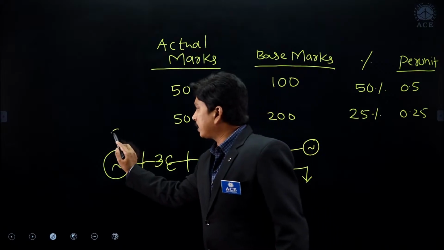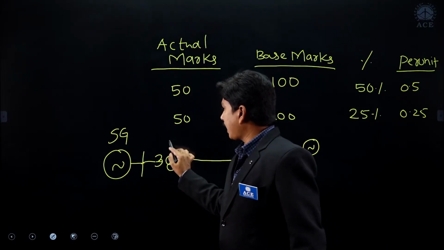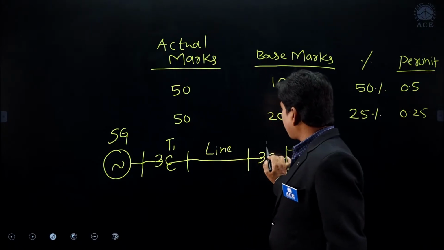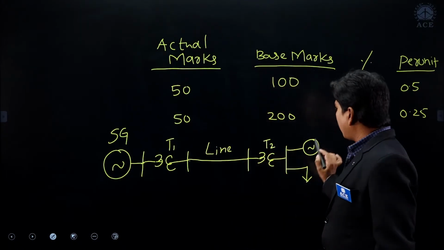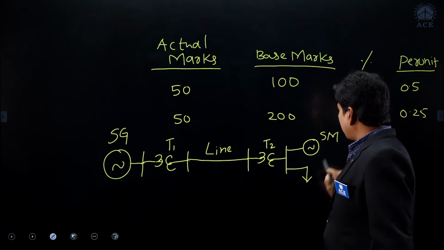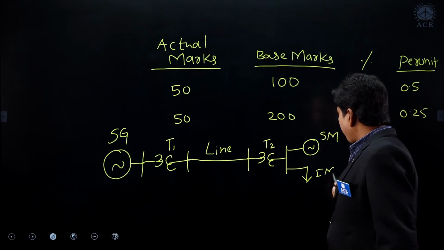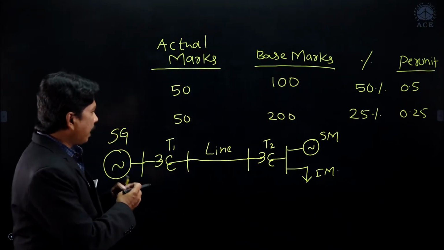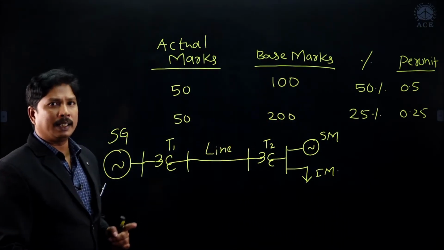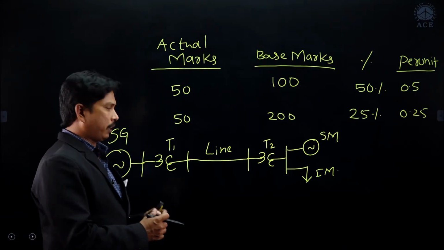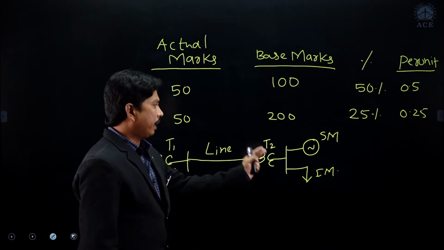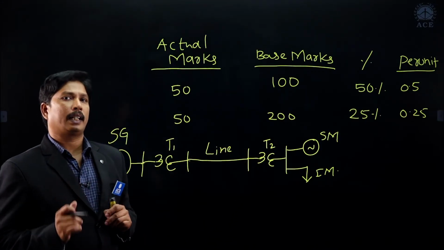So this is the synchronous generator, then transformer T1, the transmission line, transformer T2, the synchronous motor and the induction motor. These are the elements we are having in the power system. Represent the electrical equivalent networks of all these elements, which we have studied in our electrical machines: generator equivalent network, transformer equivalent network, transmission line, and all the remaining elements.